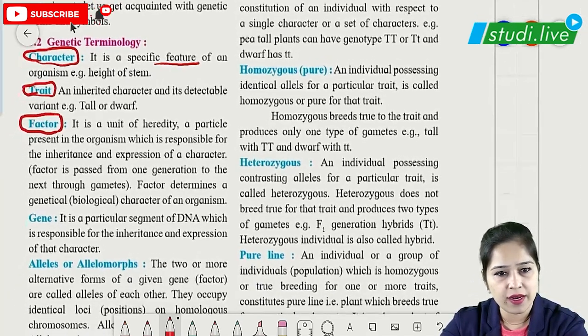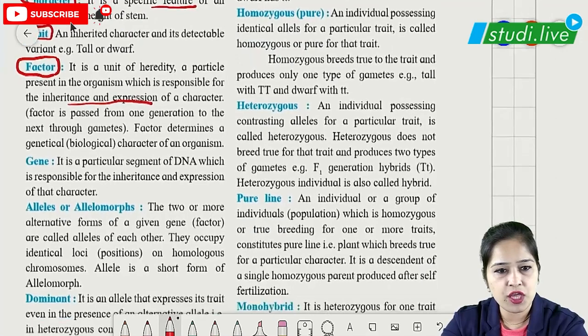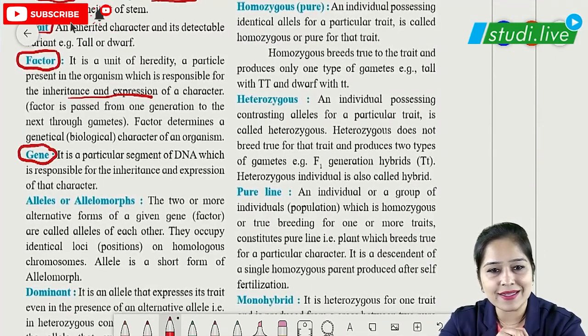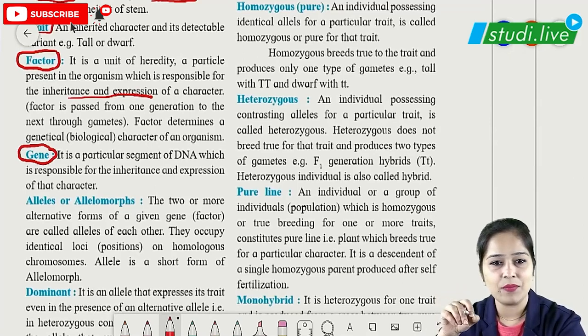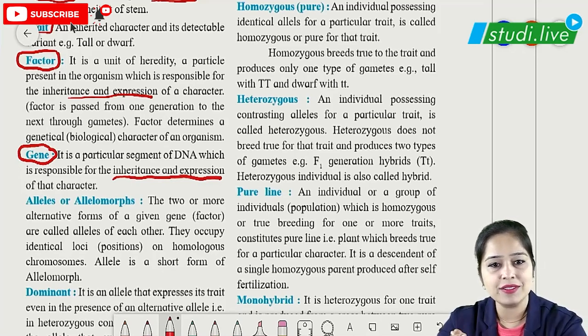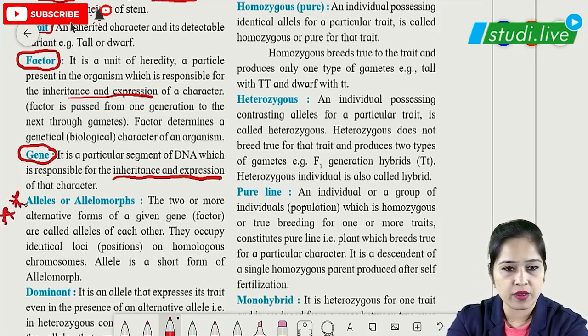They are the unit of heredity. They are responsible for inheritance and expression of the character. So what is the difference when we write gene? Gene is nothing but a segment of DNA, which means it is a strand of DNA which is also responsible for inheritance, which means it comes from parents to offspring, and expression of a character. Very important definition over here.